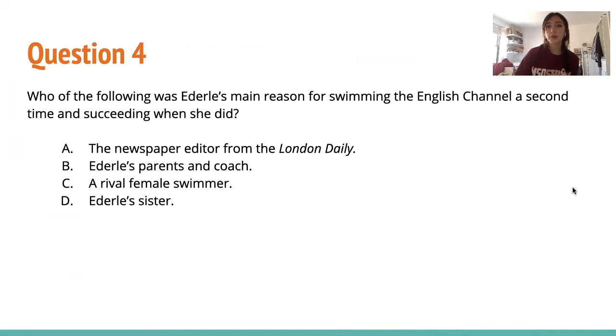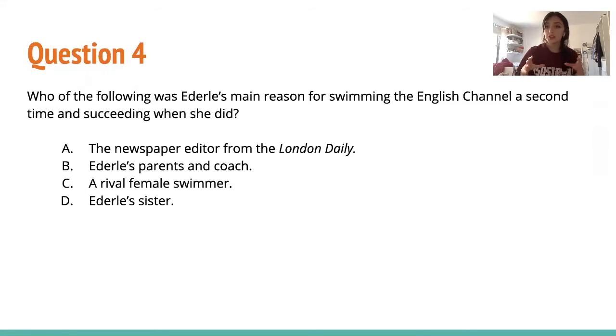So it says, which of the following was Ederle's main reason for swimming the English Channel a second time and succeeding when she did? So that's a huge part of it too. As we look through these answer choices, I'll tell you that a lot of these are the reasons why. We have choice A, the newspaper editor from the London Daily. Choice B, Ederle's parents and coach. Choice C, a rival female swimmer. And choice D, Ederle's sister.